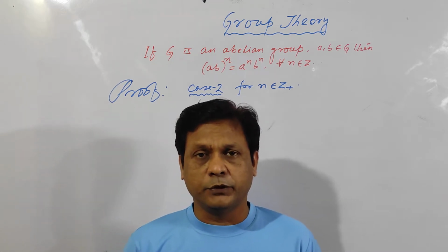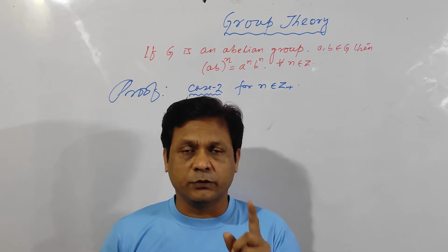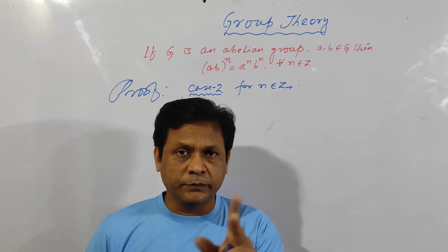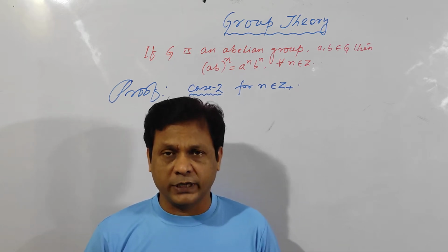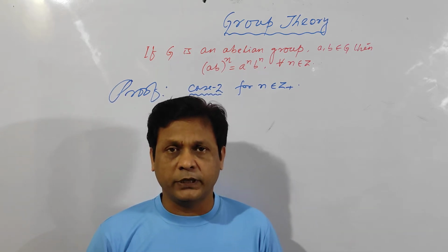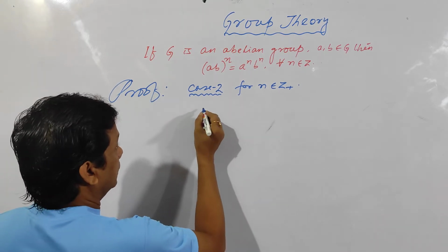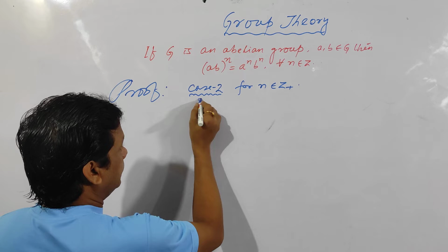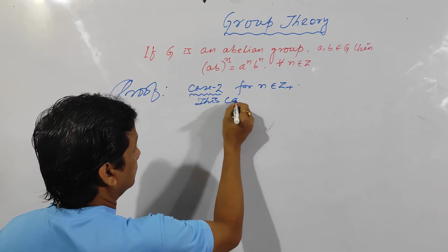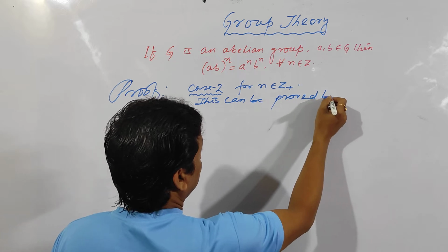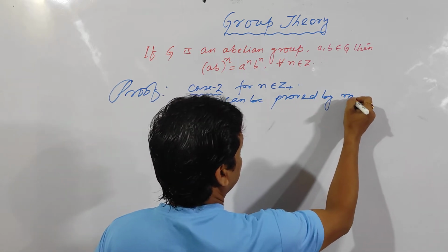Then first of all you have to prove it is true for n is equal to 1. That means you have to prove P1 is true. Then let Pk be true. Assuming the statement to be true for n is equal to k, you have to prove it is true for n is equal to k plus 1. Clear? Method of induction. Now, this can be proved by method of induction.